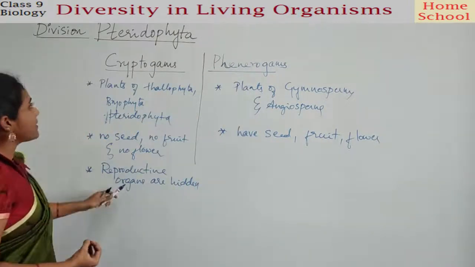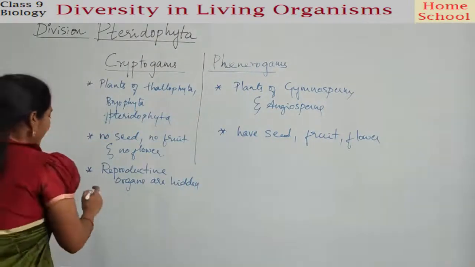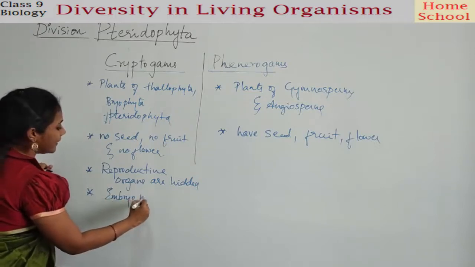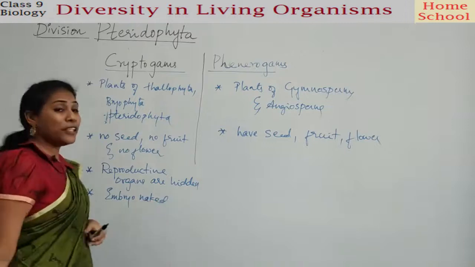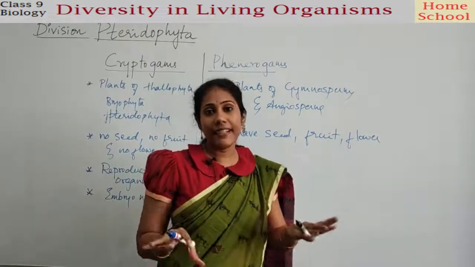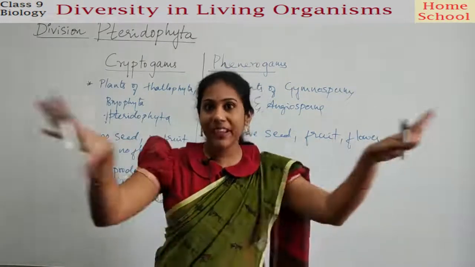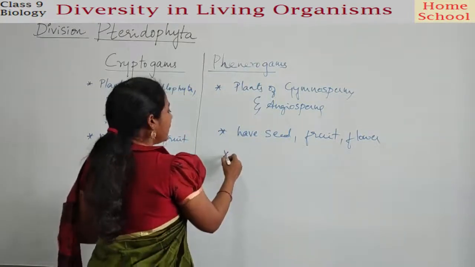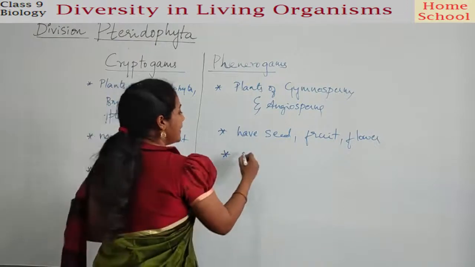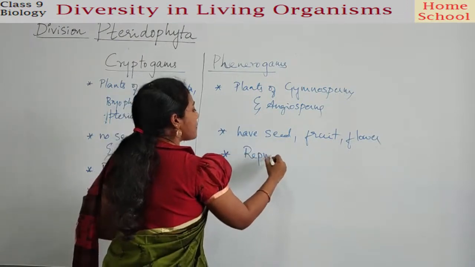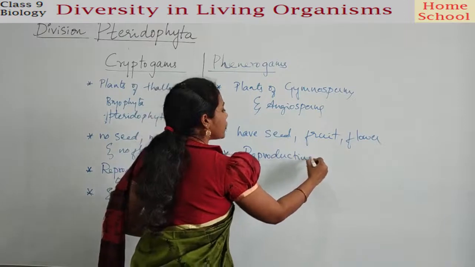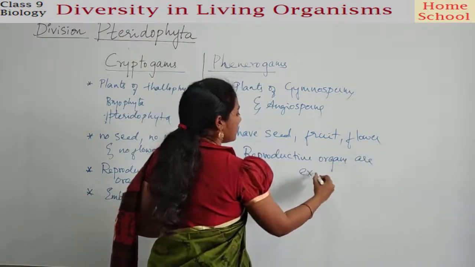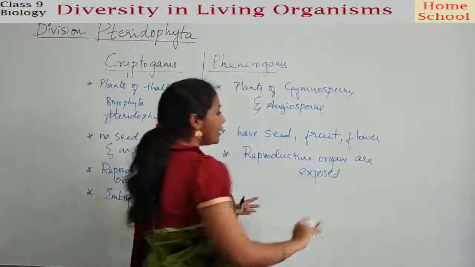So such plants are called cryptogams. And here the embryo is naked. Embryo is not present inside a seed. It is straight away exposed to the atmosphere. In phanerogams, the reproductive organs are exposed. They are not hidden.